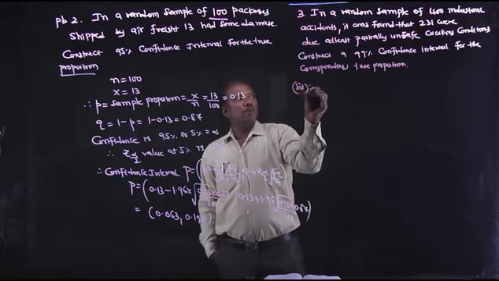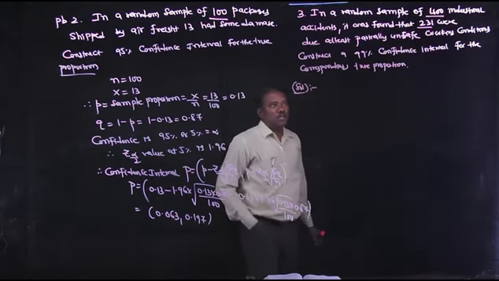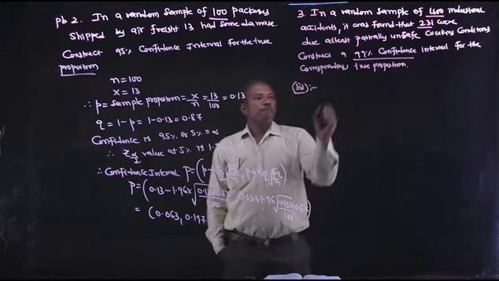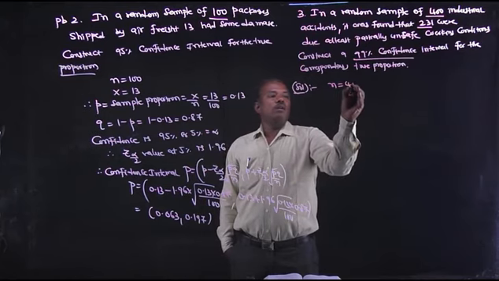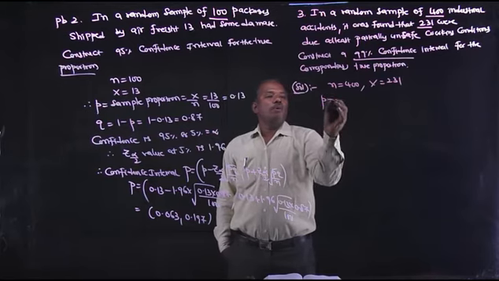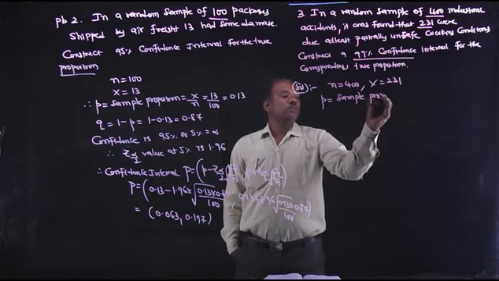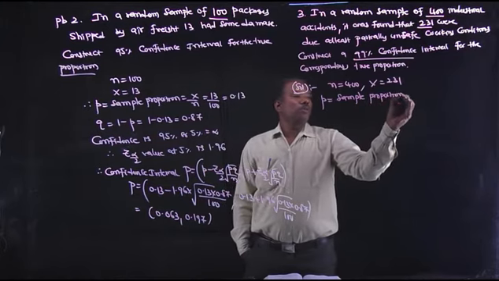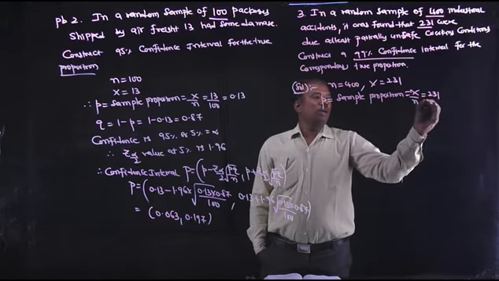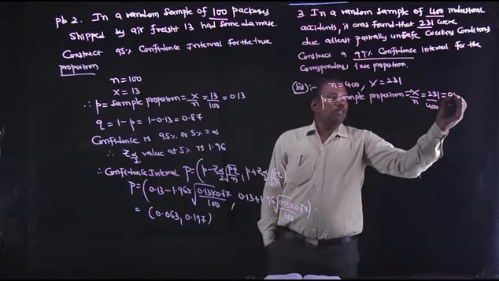Here, a random sample of 400 accidents. Out of this, 231 are due to at least partially unsafe working conditions. So construct a 99% confidence interval. So what is n here? 400. What about x? 231. So what about small p? Sample proportion, small p is equal to x by n, that is 231 by 400, that is 0.5775.